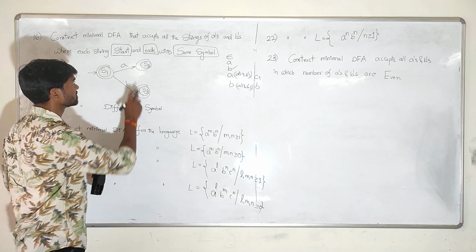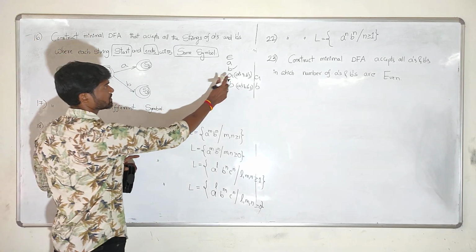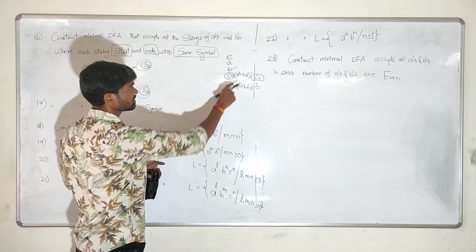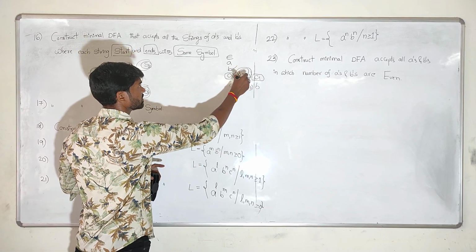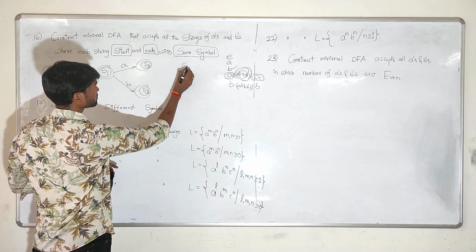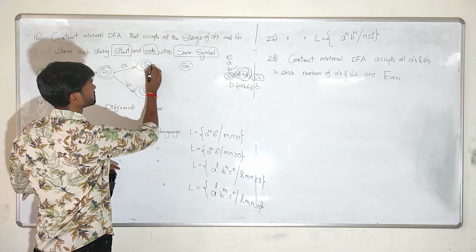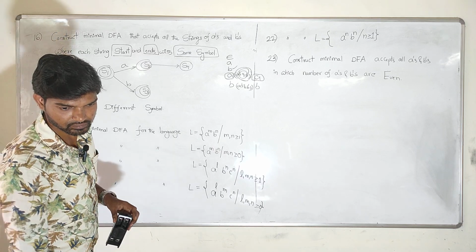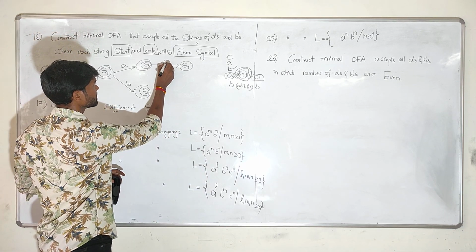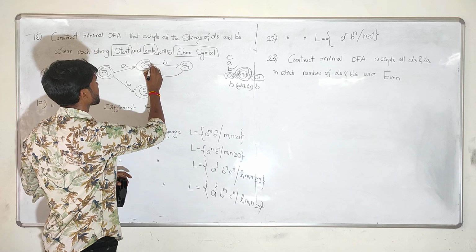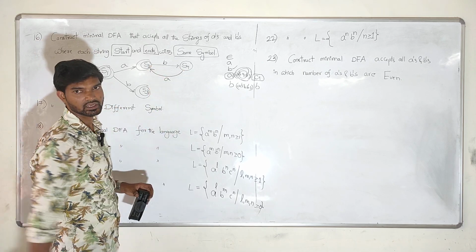Then afterwards, if the starting symbol is A, then the ending symbol should also be A. In between, any number of A's and B's can come, okay for us. If a single B comes, is there any problem for us?